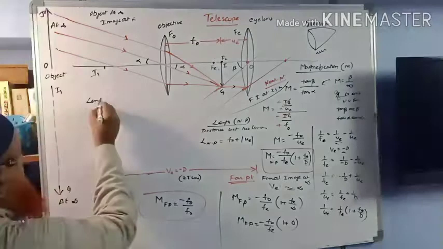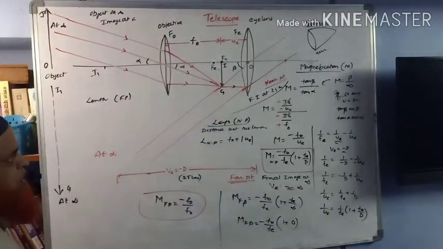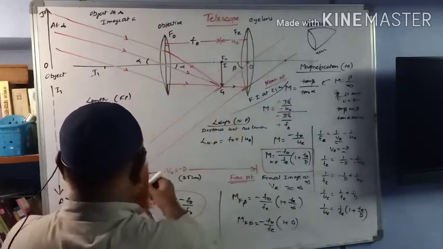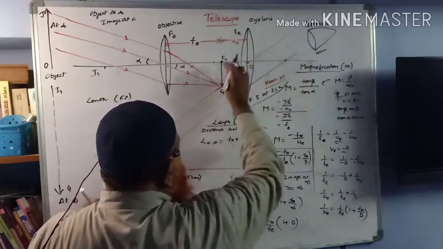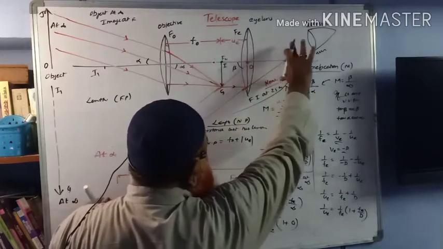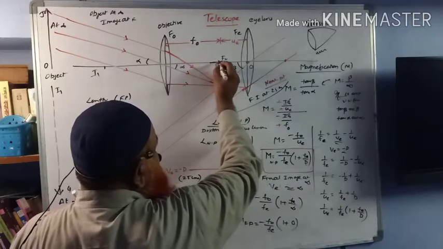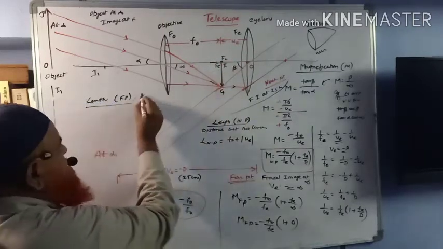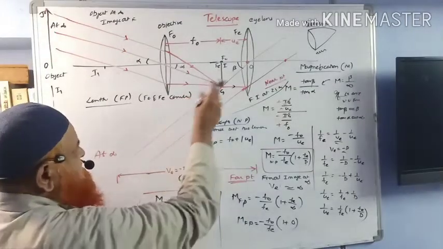Next, we shall find out the length at far point. I told you now, fe should not be here. Fe and f naught should coincide now, because the lens is moved back. So fe, which was at this place, will slowly move along with the lens, and now fe will be at this point. Both will coincide now. So at the far point, f naught and fe coincide.